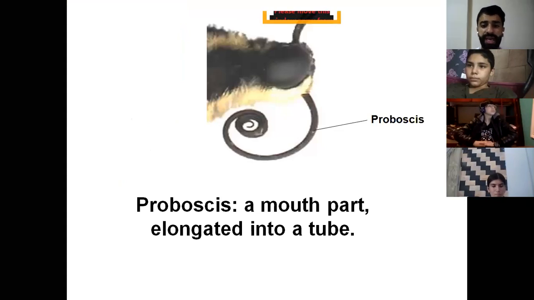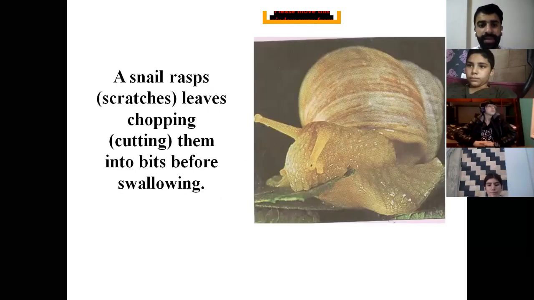So the proboscis is a mouth part elongated into a tube that moves outside the mouth of the butterfly. The snail rasps or scratches leaves, chopping them into smaller pieces before swallowing them.